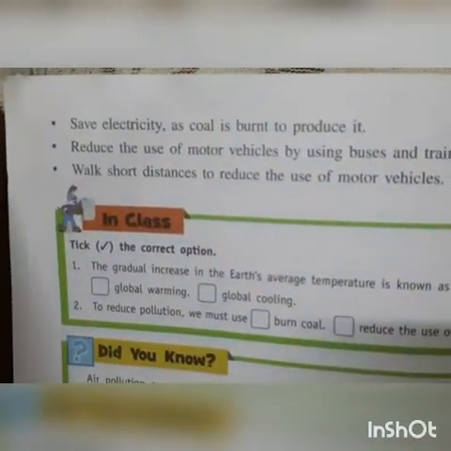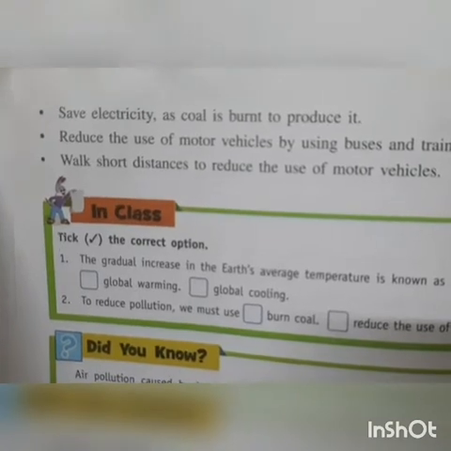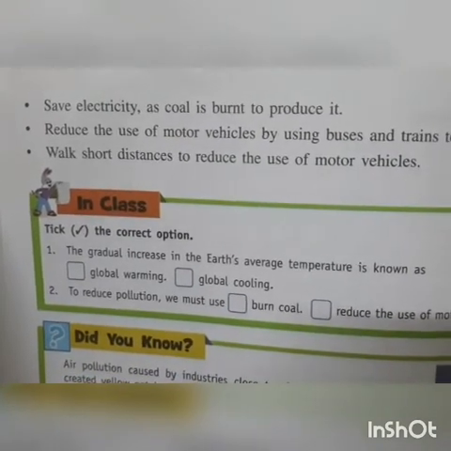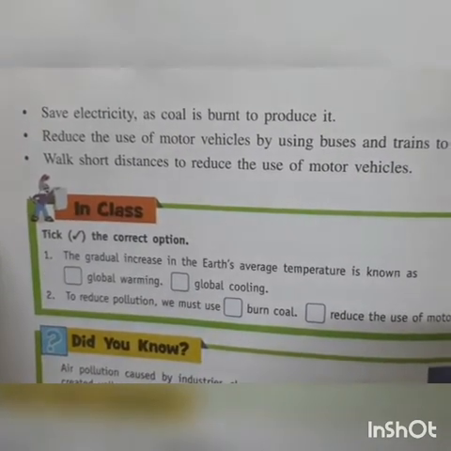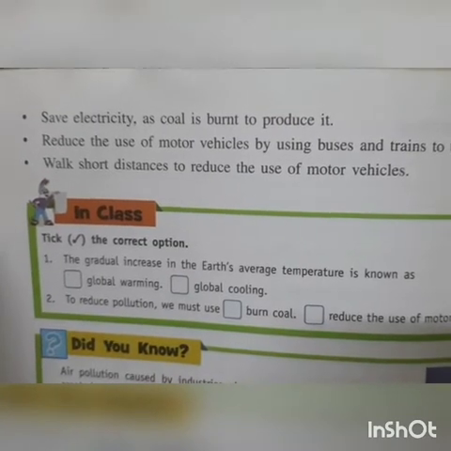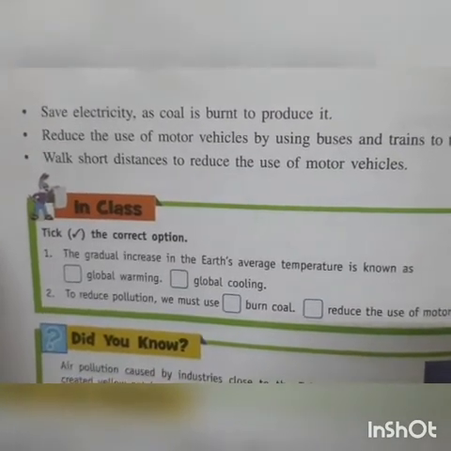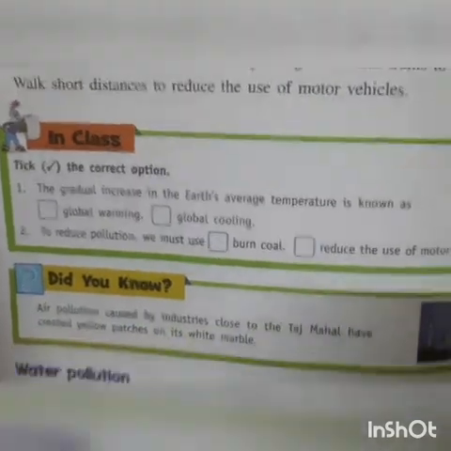Save electricity, as coal is burned to produce it. Reduce the use of motor vehicles by using buses and trains to travel. Walk short distances to reduce the use of motor vehicles.